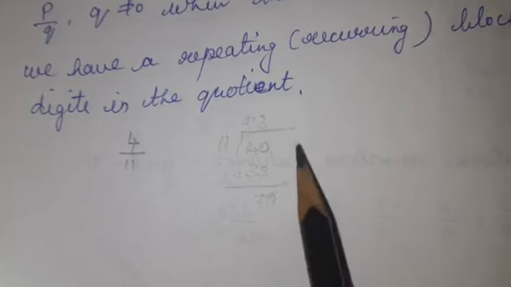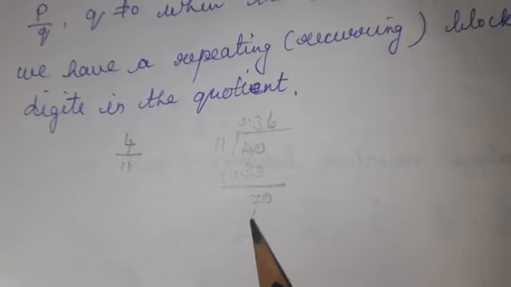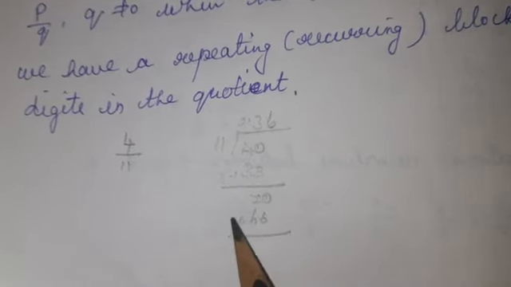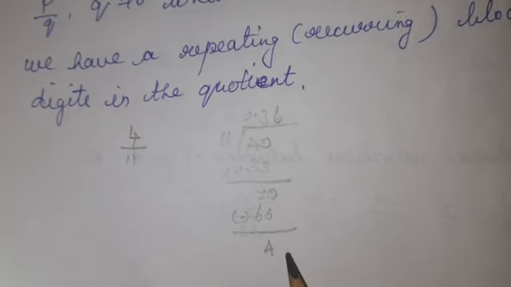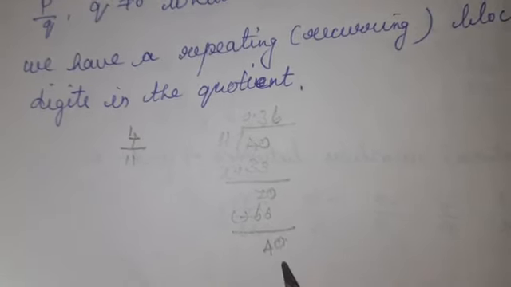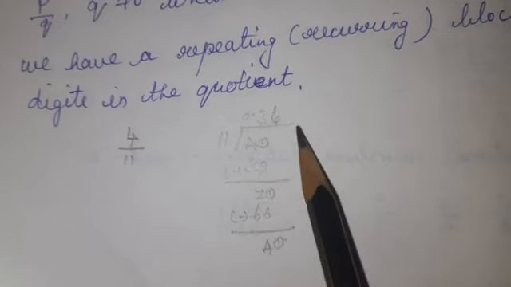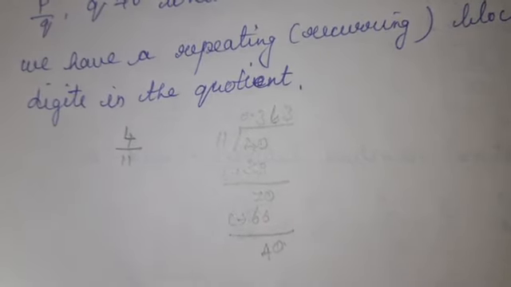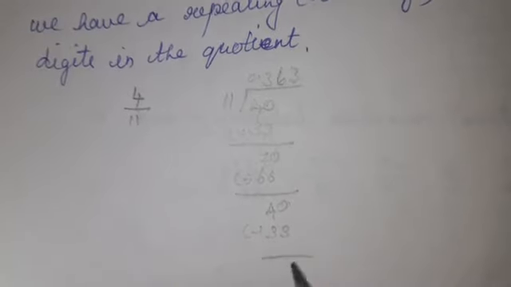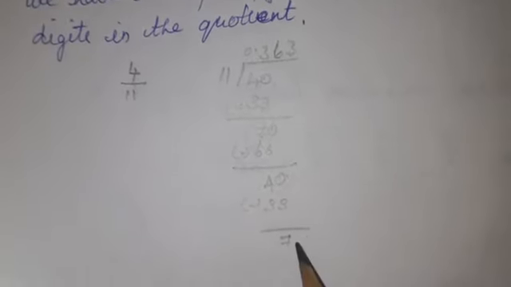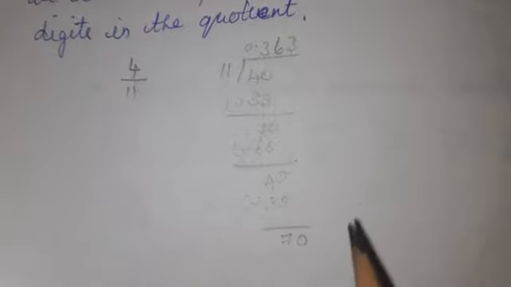How many times is this one? 6 times 66. When you subtract, 4. Here making 0. How many times? 3, 33. When you subtract, 7 you will get. Then here I am adding 0.